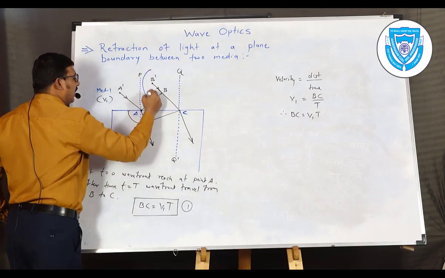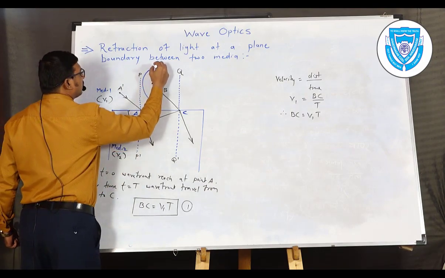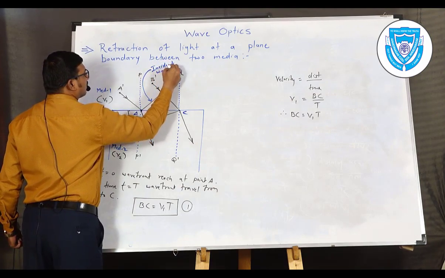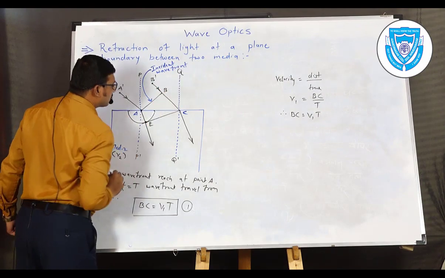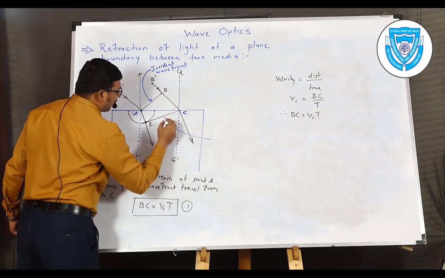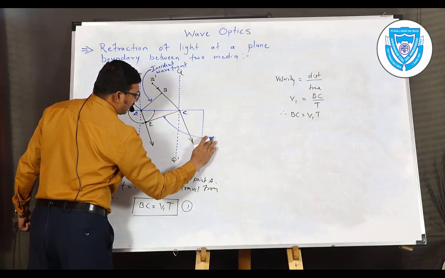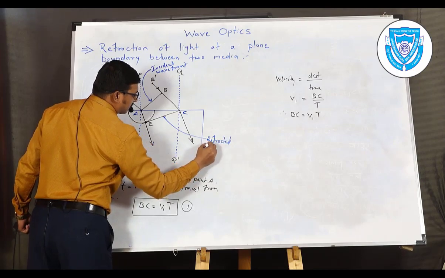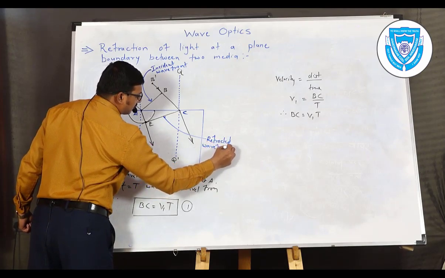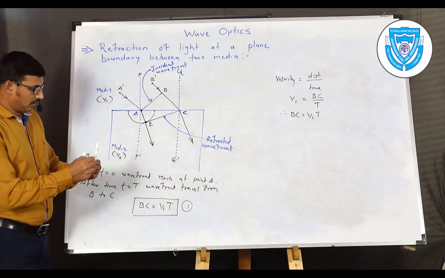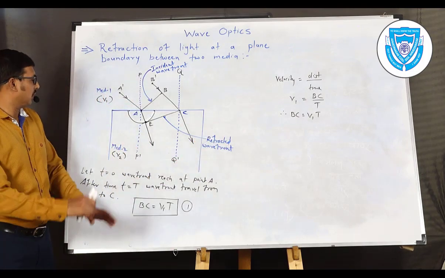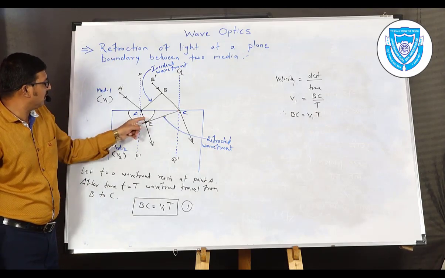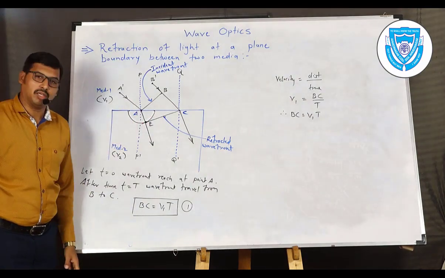So if we name the wavefronts, we can give the name incident wavefront to AB, and this will be called the refracted wavefront. Incident wavefront and corresponding refracted wavefront. That refracted wavefront can be obtained by drawing a tangent from point C on the surface of the secondary wavelet.